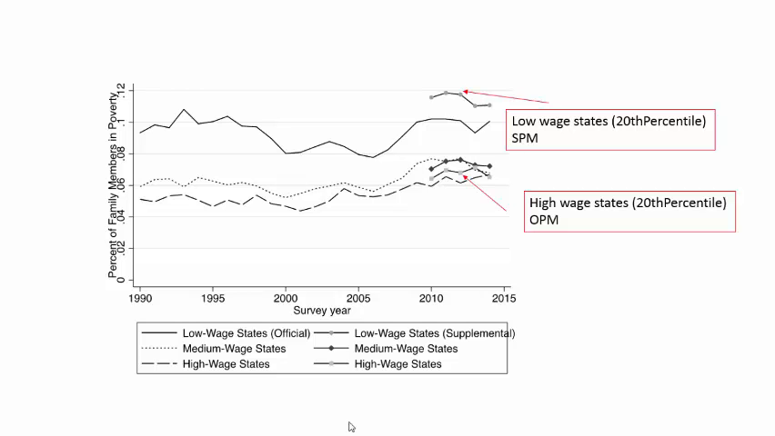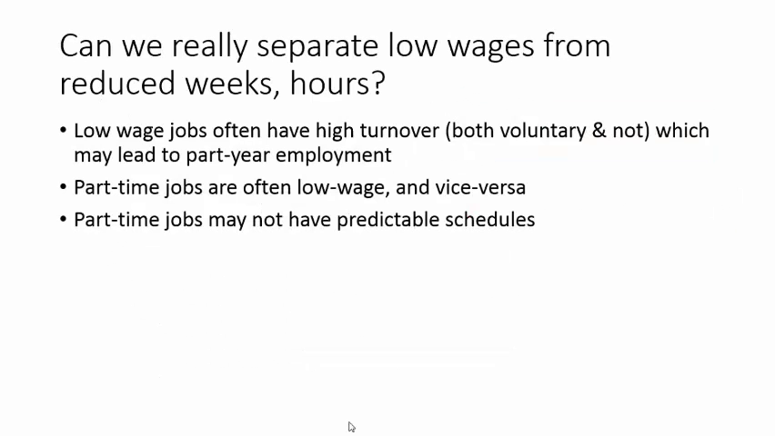We've seen that both employment levels and wages play some role in how poverty rates change over time and how they differ across different areas. A final important point, however, is that it may not be possible to fully separate the role of low wages from the role of low employment or hours of work. This is because low wages and low hours or weeks of work are very highly correlated for workers in the U.S. labor market. Low-wage jobs tend to have high rates of turnover of all types, and so may be very likely to be associated with part-year employment.